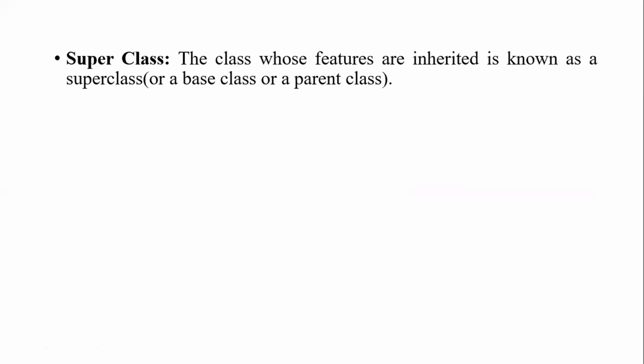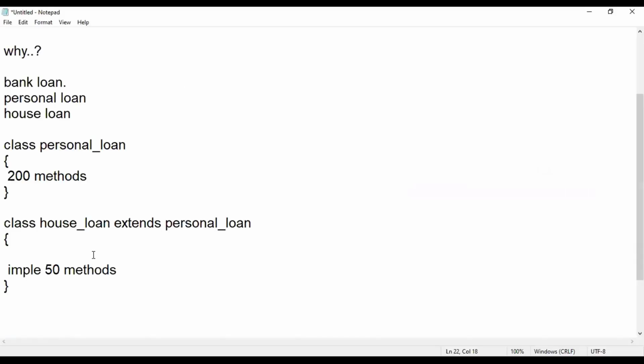So I have shown you one example, where we have written a class personal loan and a class house loan. Let me show you the example which we wrote there in the notepad. Now, if I am doing an extends, this house loan is extending the properties of a personal loan. So in this case, this personal loan class will become something called a superclass.